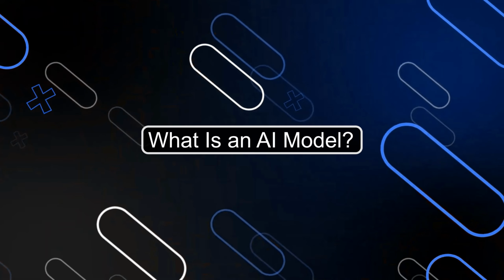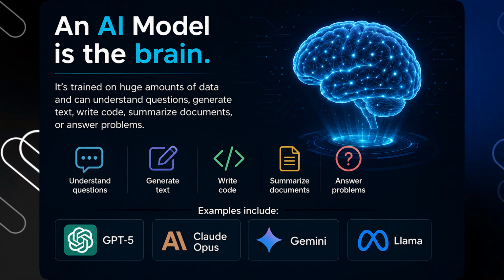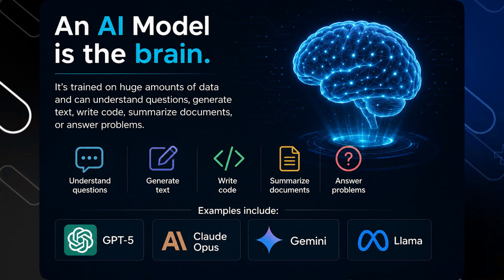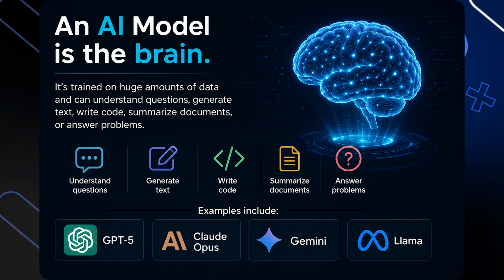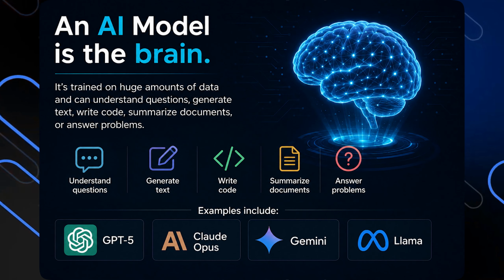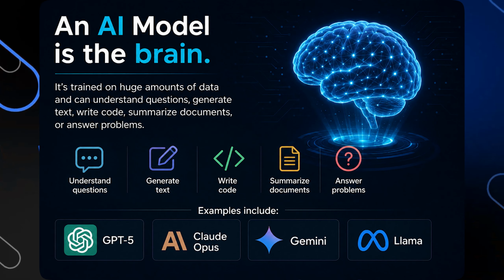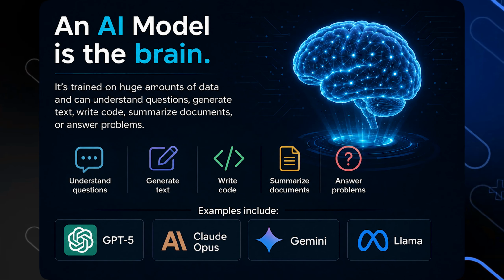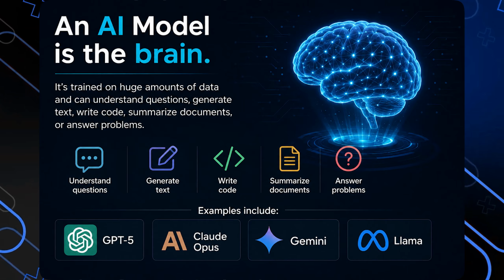What is an AI model? An AI model is the brain. It is trained on huge amounts of data and can understand questions, generate text, write code, summarize documents, or answer problems. Examples include GPT-5, Claude Opus, Gemini, Llama.